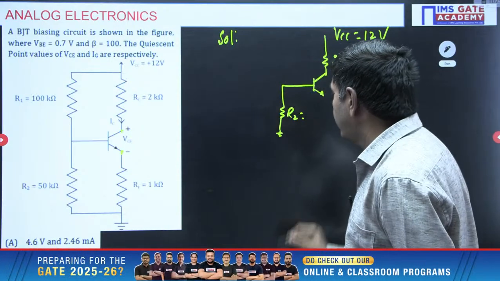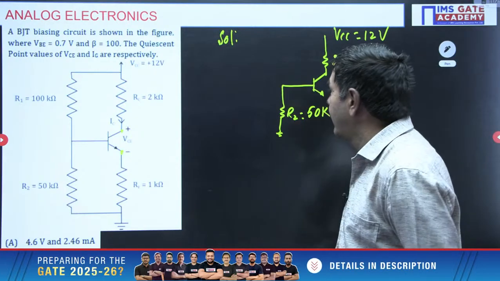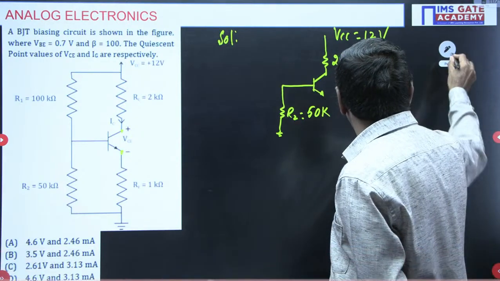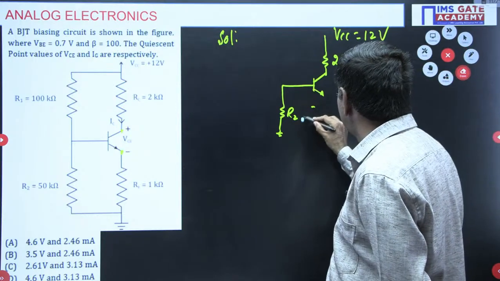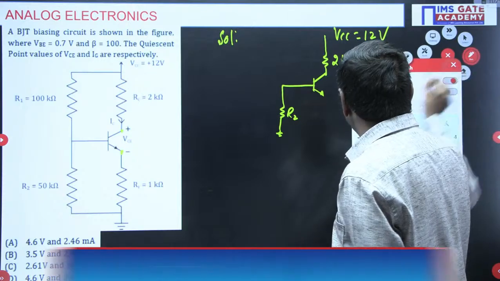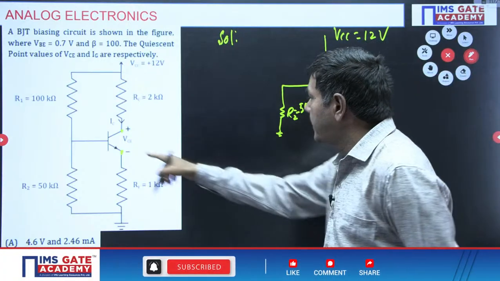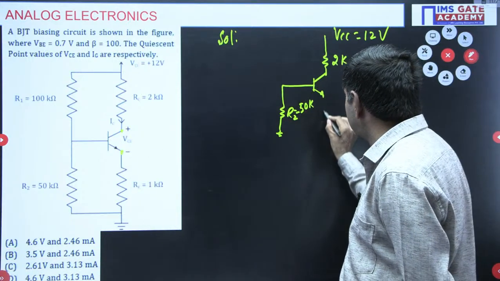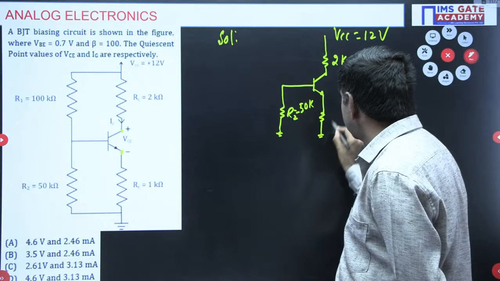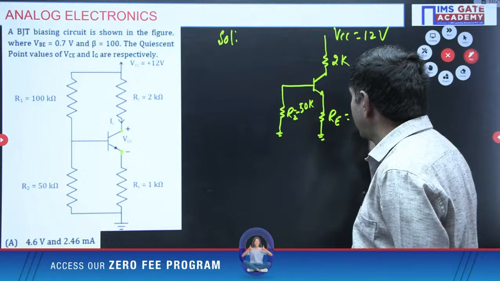R2 is given 50K. And emitter is connected to RE, 1K. RE is connected to the ground. Emitter resistance is given with 1K.